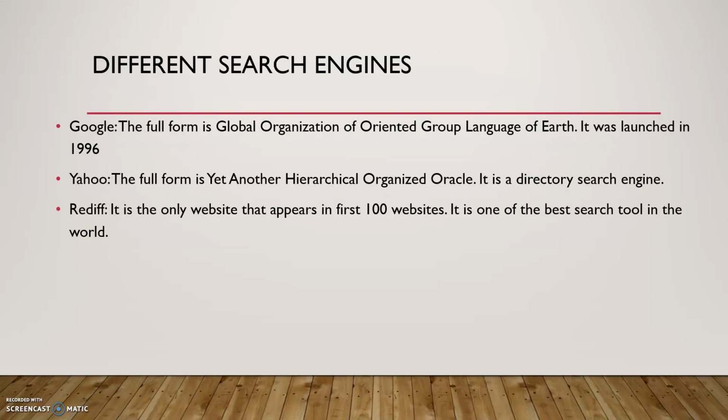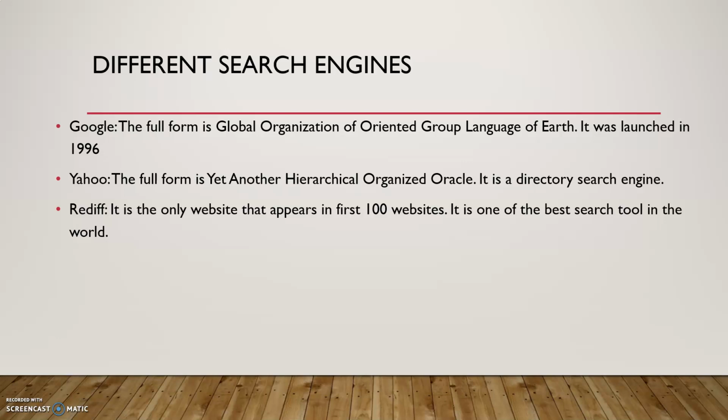Next part is different search engines. Different types of search engines are like Google, Yahoo and Rediff. And Google first came into the market in 1996. It was launched by Google company, and the full form of Google is Global Organization of Oriented Group Language of Earth. Second is Yahoo. The full form of Yahoo is Yet Another Hierarchical Organized Oracle,